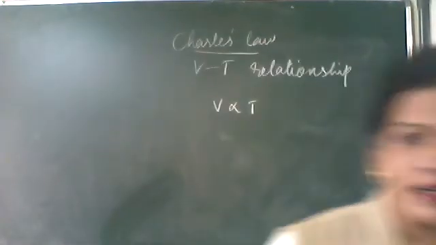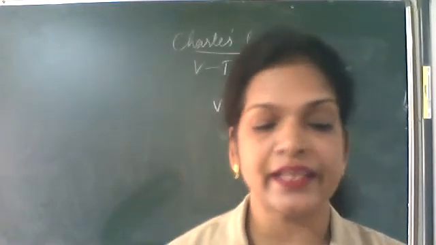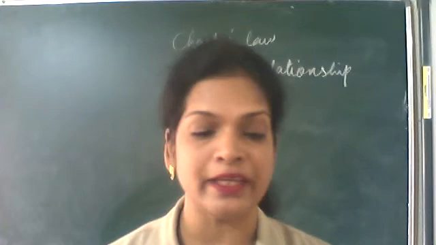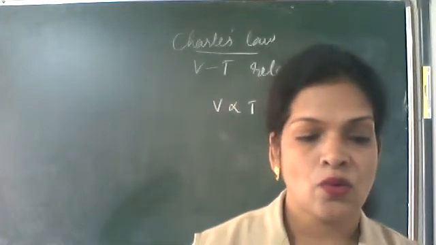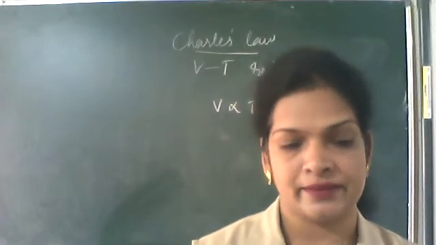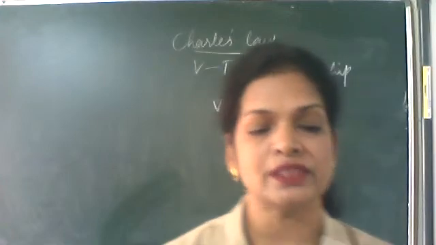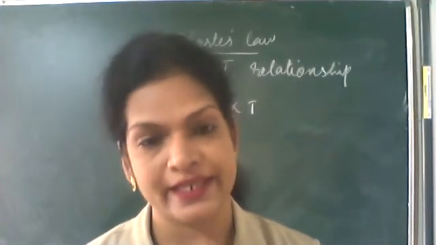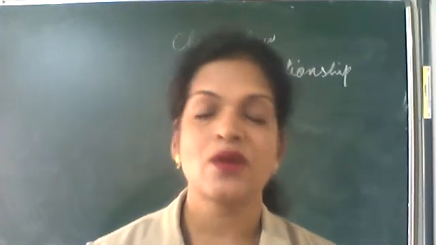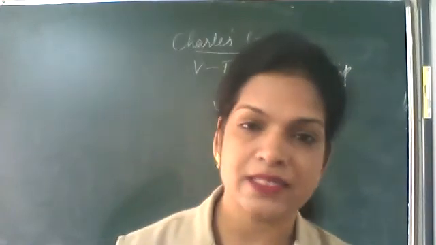That means, write down, for every degree rise in temperature, the volume increases by 1 by 273 of V naught. What is V naught? V naught is the volume at 0 degrees Celsius. At 0 degrees Celsius, what is the volume of the gas? That is noted as V naught.